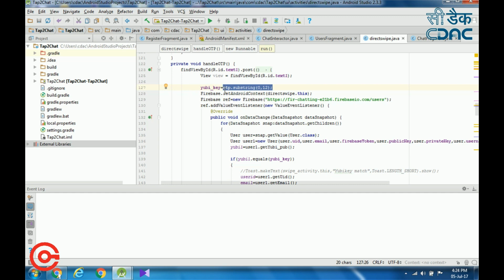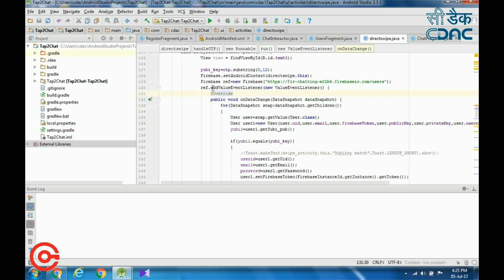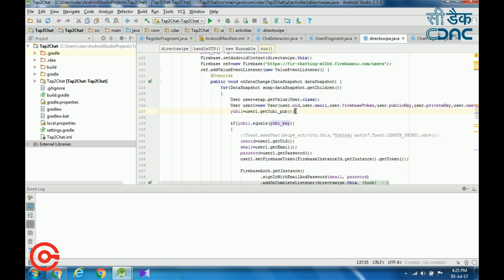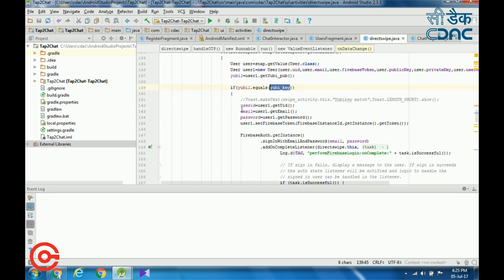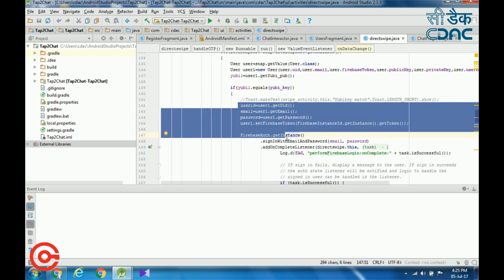So at registration time, I also store that first 12 digits in the Firebase database for the particular user. Here I first extract those 12 characters and store them in a separate variable, and now I am fetching that from the Firebase database. If that YubiKey is already assigned to any user, here I am getting the particular YubiKey. Here I am comparing the database public key with the new key which I am getting from the current tapping. If it is equal, then the user already exists in our database, so the user is valid.